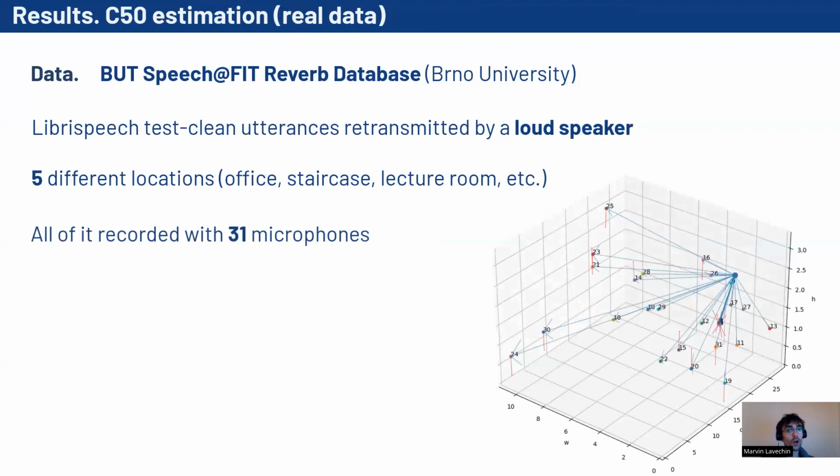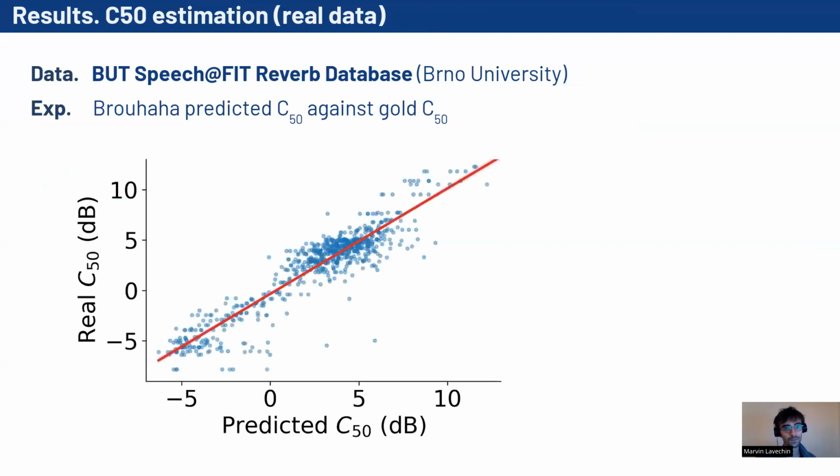And all of it has been recorded with 31 microphones. So here you have a map of the room along with the position and direction of each of the 31 microphones. What's good is that for each room, we also have the impulse responses from which we can calculate the real C50 and compare it against the C50 predicted by Brouhaha.